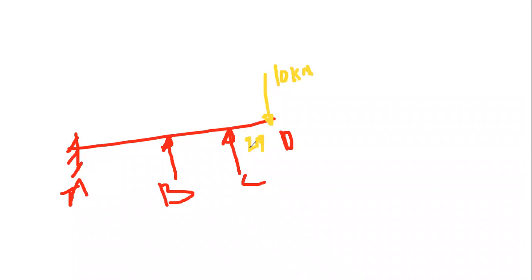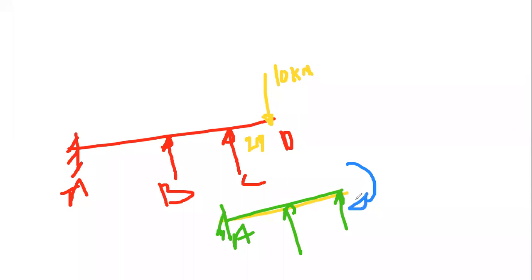Then you can convert that overhanging span into a moment. Now this particular portion you can convert as follows: this will be A, this will be B, and at support C there will be a moment, and that moment will be due to the overhanging span. Now tell me, what is the moment at support C? If this is 2 meter and the load is 10, the moment will be 10 into 2, that is 20, clockwise 20 kilonewton meter.